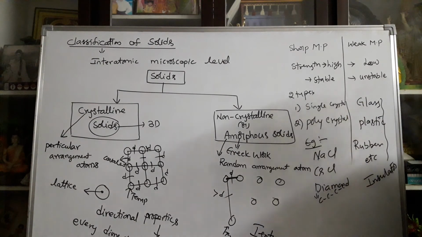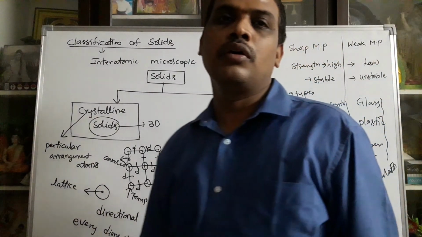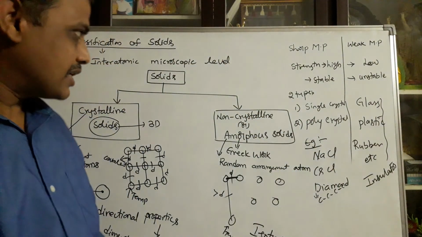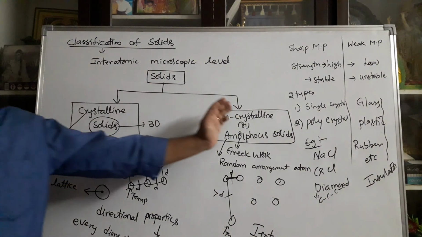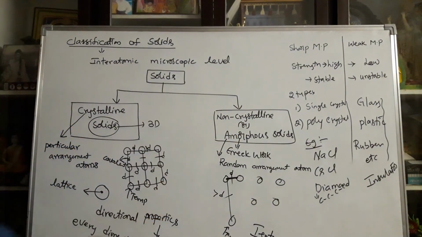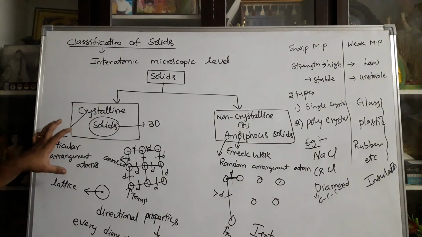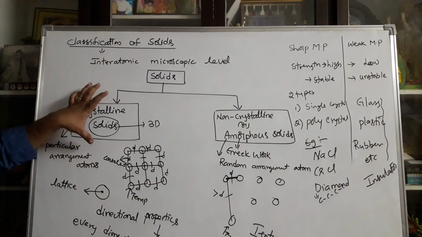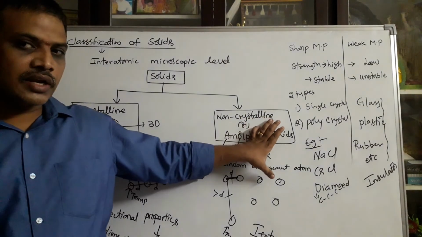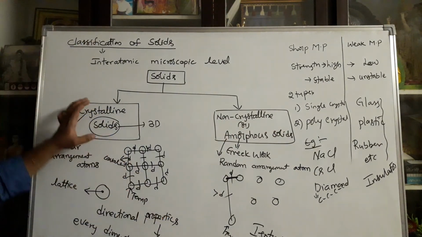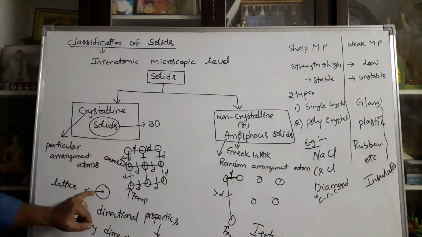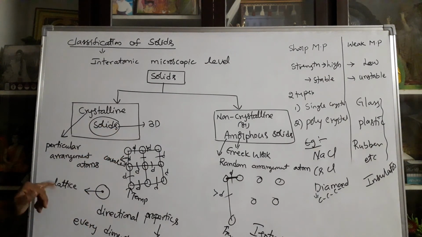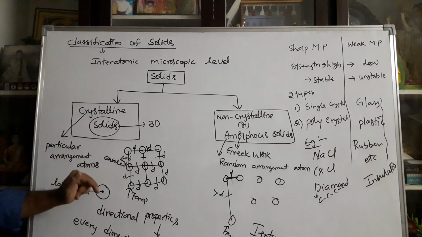This is the major classification of solids. Based on this classification, solids are divided into two types: crystalline and non-crystalline. In crystalline solids, a particular arrangement of atoms exists. If a random arrangement of atoms exists, it is called amorphous. In crystalline solids, the particular position of an atom can be represented as a lattice. A lattice is the point or position of the atom.